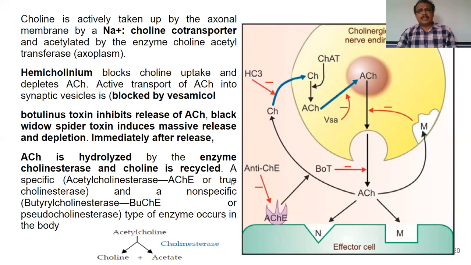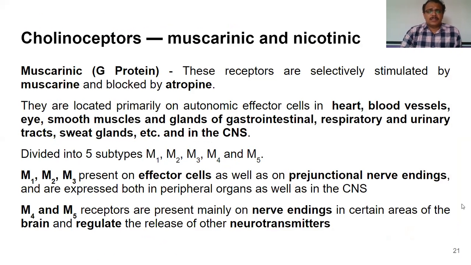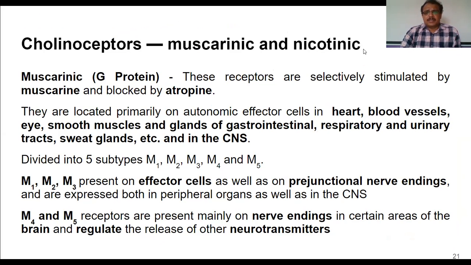A few of these muscarinic M1, M2, and M3 receptors are pre-junctional receptors. Whereas M4 and M5 receptors are present mainly on the nerve endings of the brain, and they are involved only in the release of certain neurotransmitters. The most prominent types of muscarinic receptors are M1, M2, and M3 receptors.